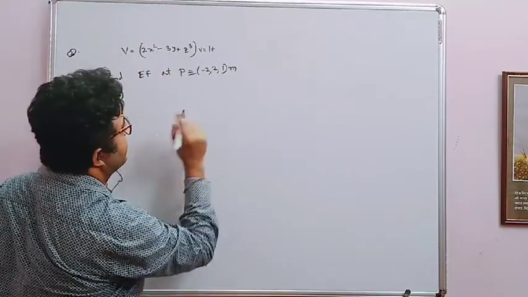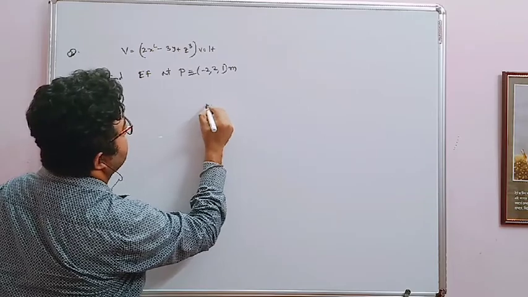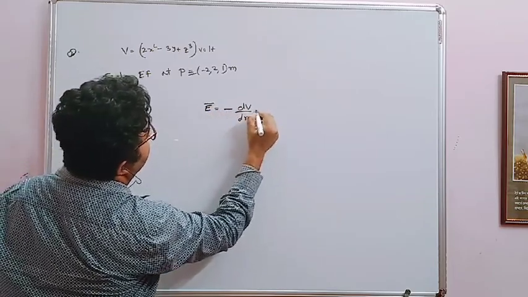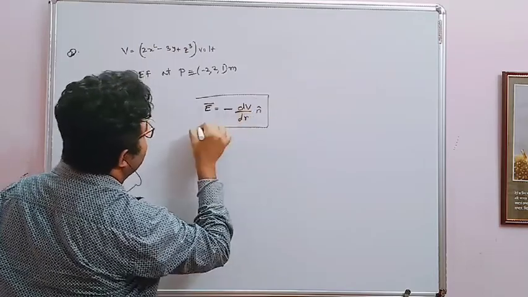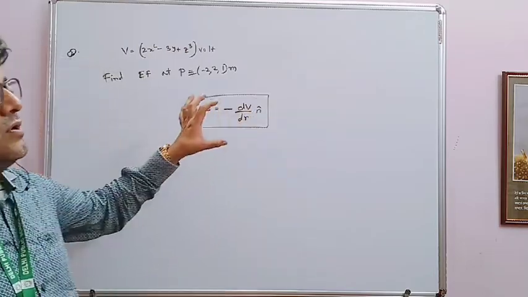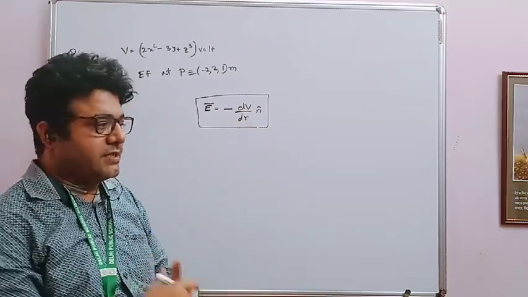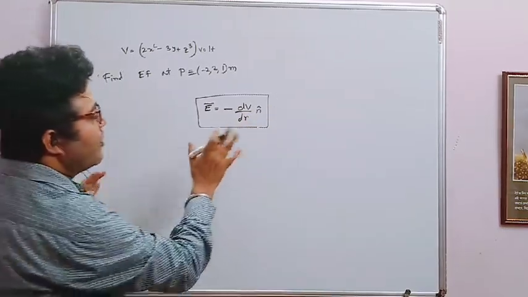So whenever you have this, from the formula of electric field, we know E is minus dV by dr in cap, and I'll tell you in detail, we derive it later on, means we discuss it later on. What do you mean by this?